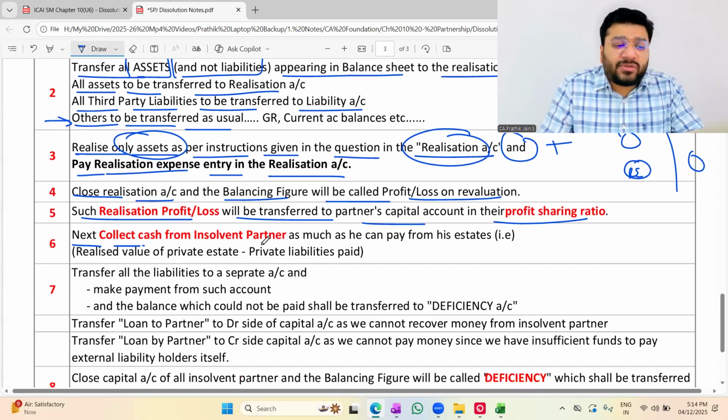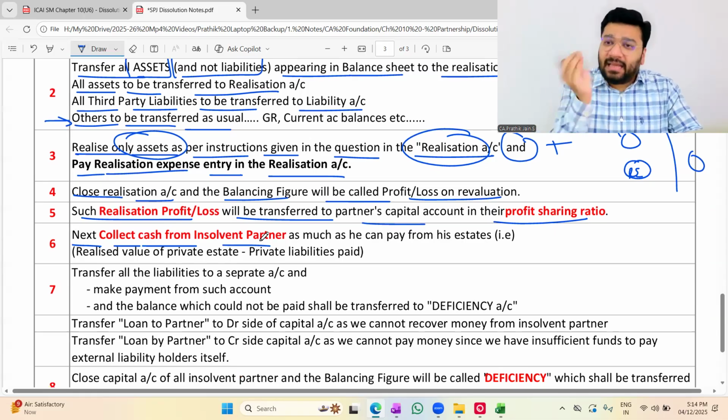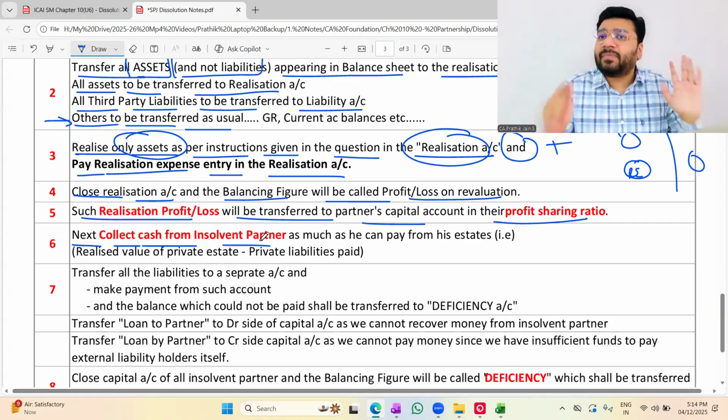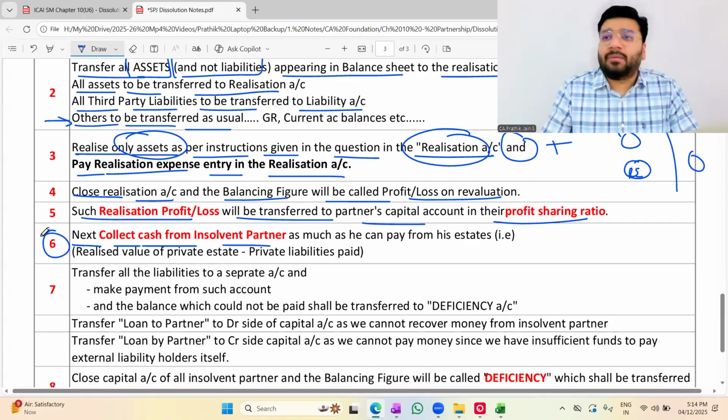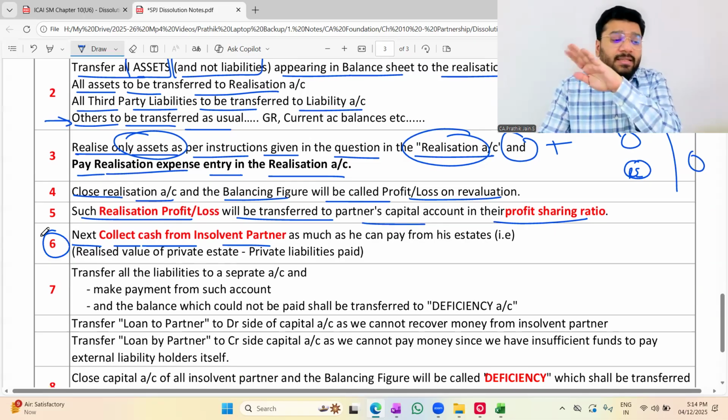Next, collect cash from insolvent partners. The question will tell you if, though this partner is insolvent, something is recoverable from his estate. In that case, recover it. If it is not recoverable, leave it. If it is recoverable, then point number 6 will come. If any money is recoverable from insolvent partners, point number 6 will come. Or else, it will not come.